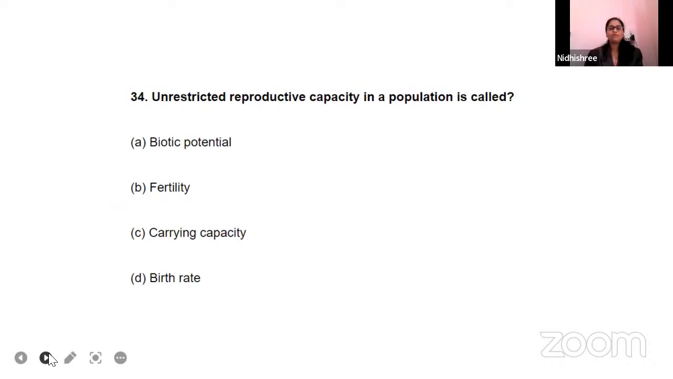34th question. Unrestricted reproductive capacity in a population, in a group of species, is called: biotic potential, fertility, carrying capacity, birth rate.